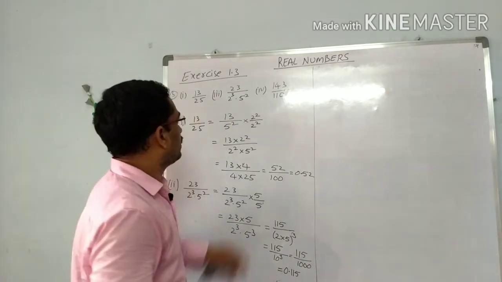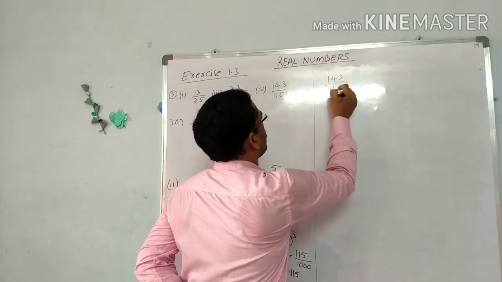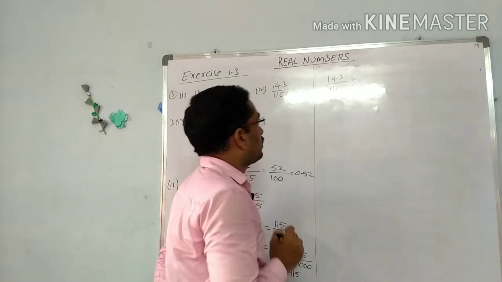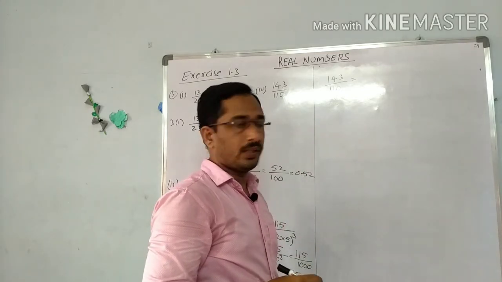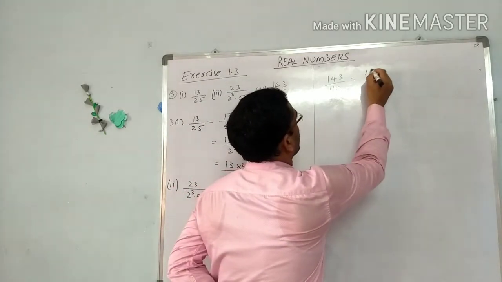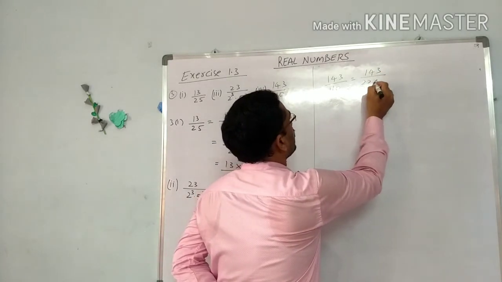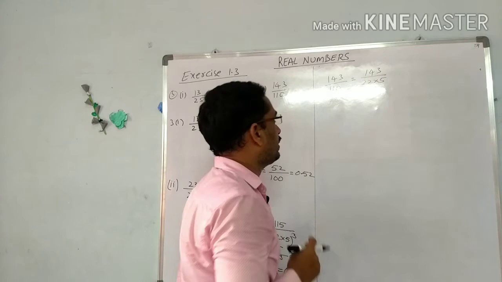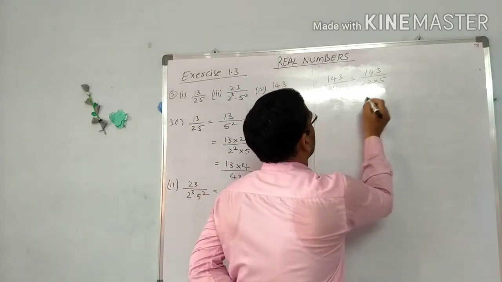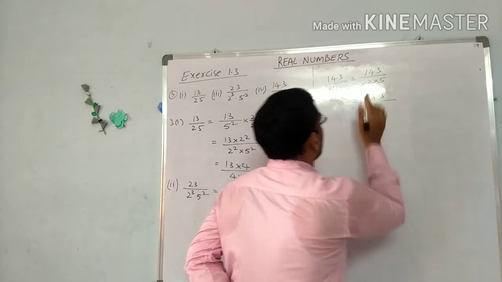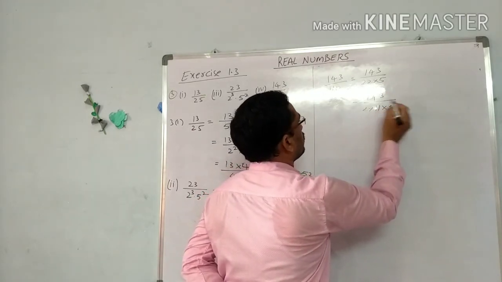Now next, the last problem, 143 by 110. If you observe, it is not in the form of 2 power n into 5 power m. We can write this as 143 by 22 into 5. I am writing 110 as 22 into 5. 143 by 22 is written as 2 into 11 and into 5.